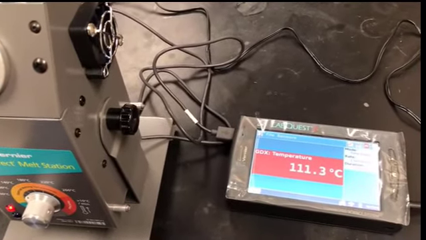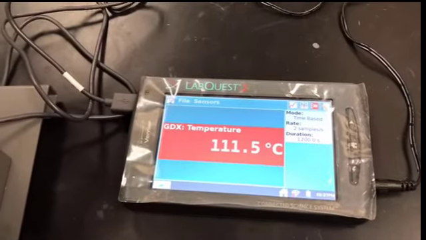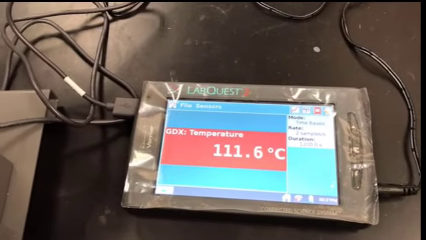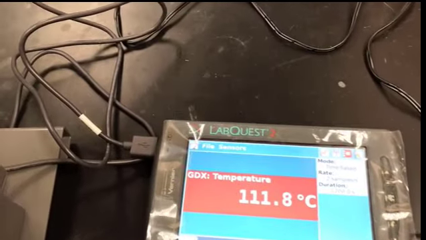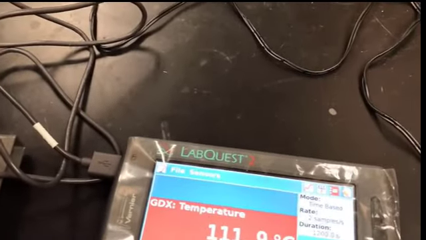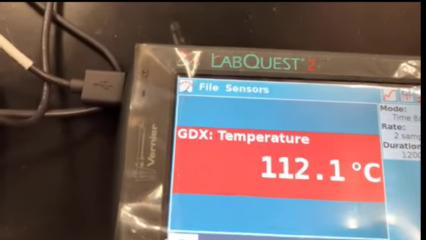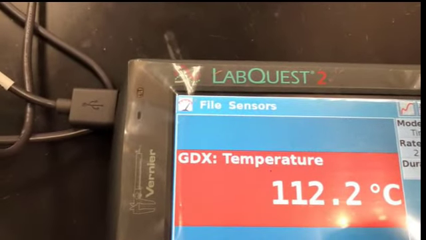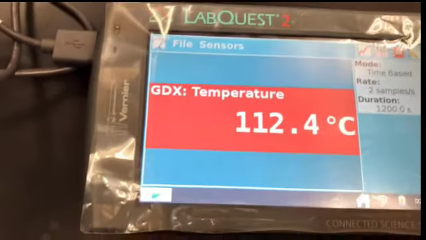It just started melting. Still melting. Since it's impure, the range is broad.